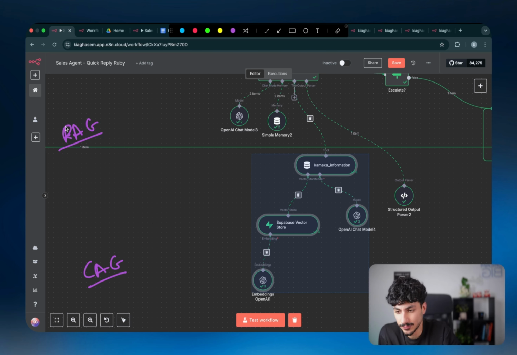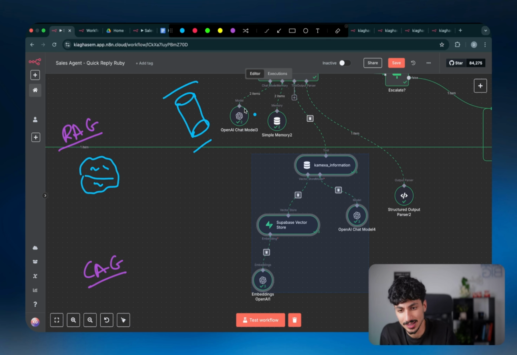Now, RAG stands for Retrieval Augmented Generation. And basically what RAG means is that it allows the AI, so let's say if this brain was the AI, to be able to use an external database in order to answer questions without having to have that entire external database inside its actual prompt or inside its actual brain.